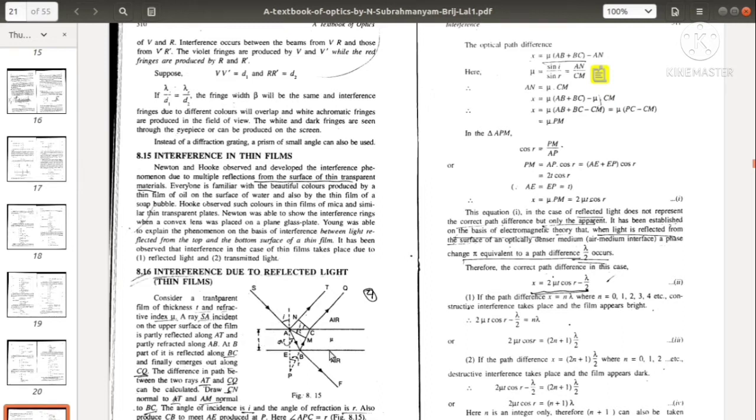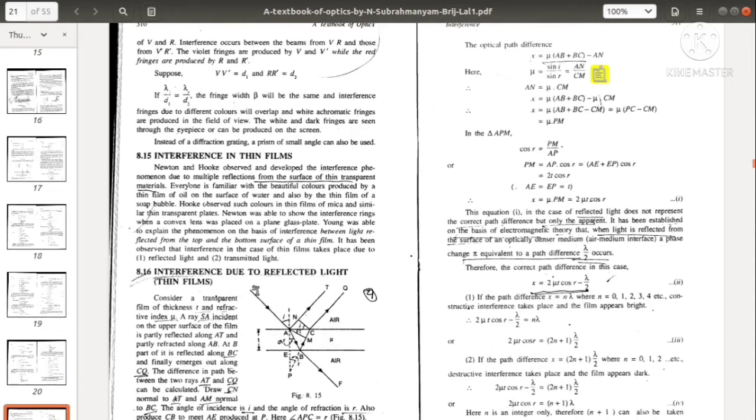Here in this figure we have shown a transparent film of thickness t. This top line and bottom line represent a thin film of thickness t. Actually this thickness is very small, but we have exaggerated this figure in order to show the thickness t. And this film has a refractive index mu.